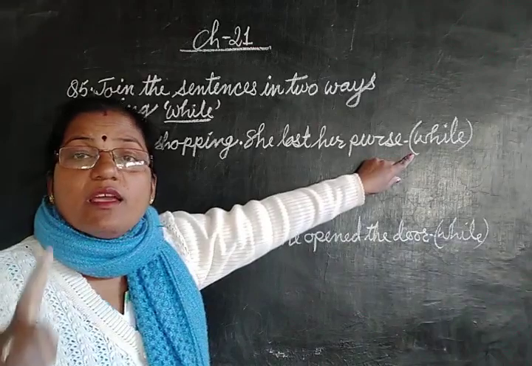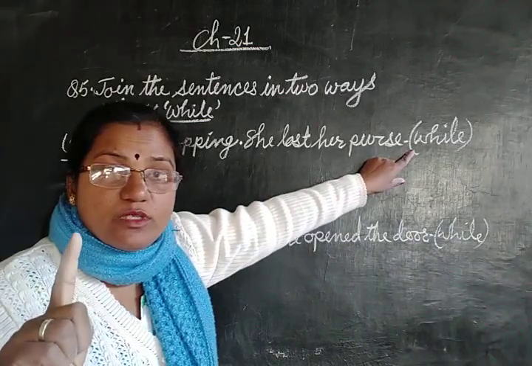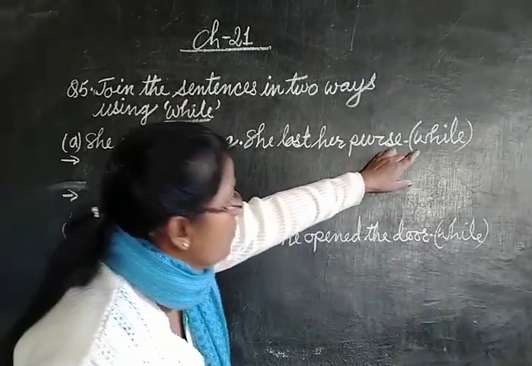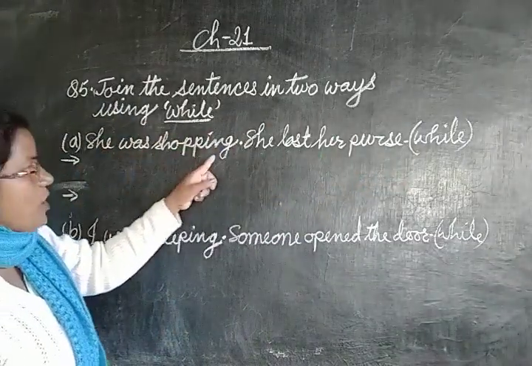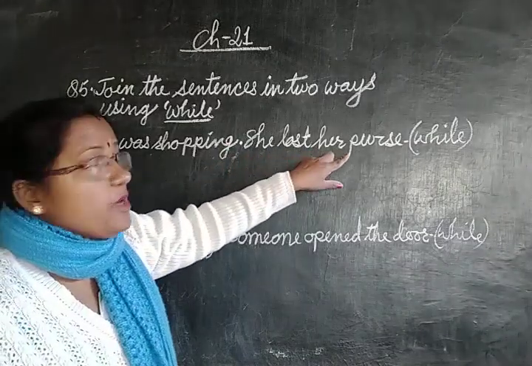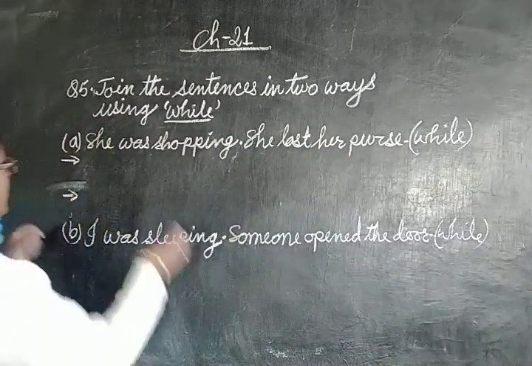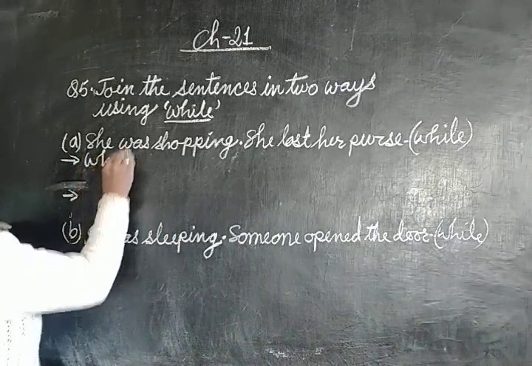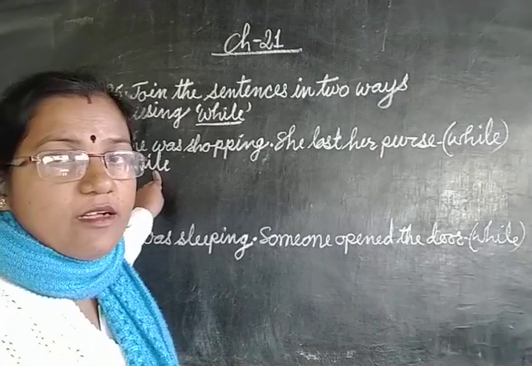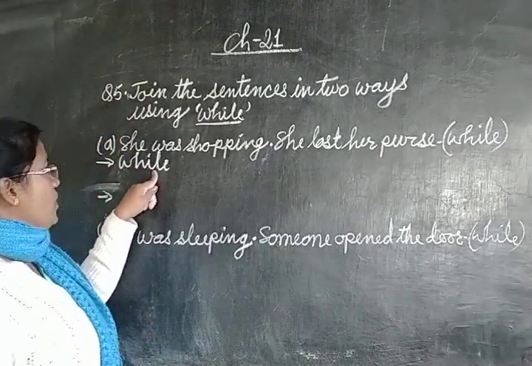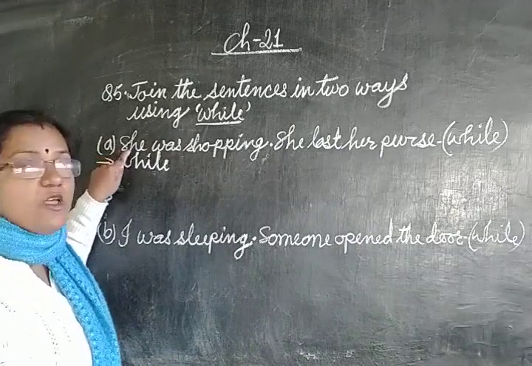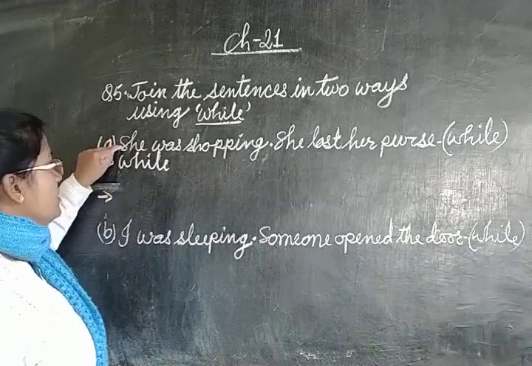She was shopping, full stop, she lost her purse. We will use while in the first way. We will use this while, this conjunction, in the beginning. So our answer: while she was shopping, comma, she lost her purse. But look at here once again. Because the first word is while here, the first word in the question, she, has S capital.